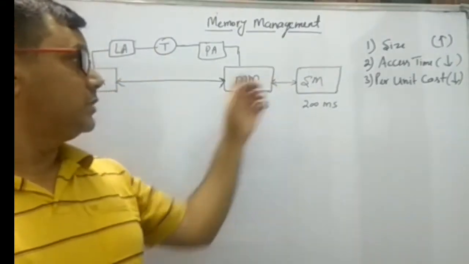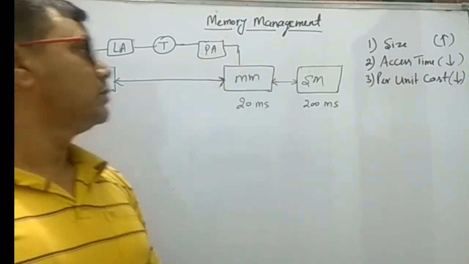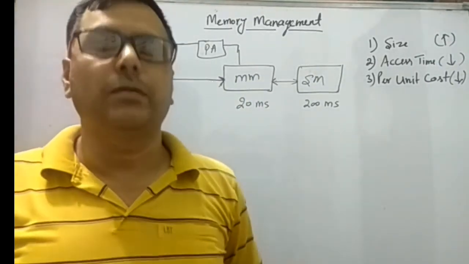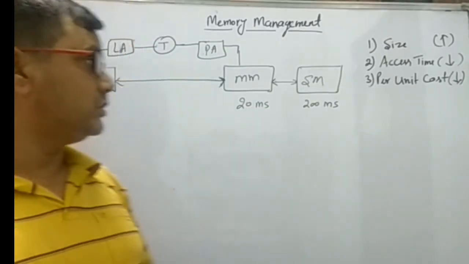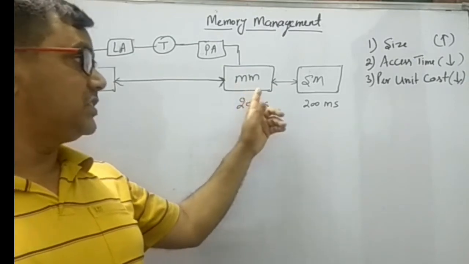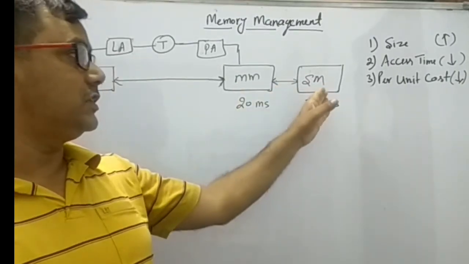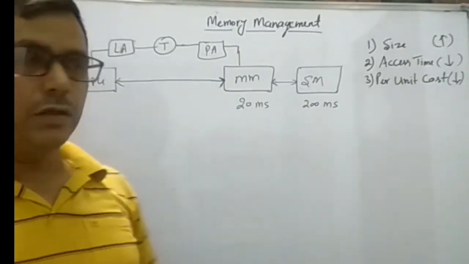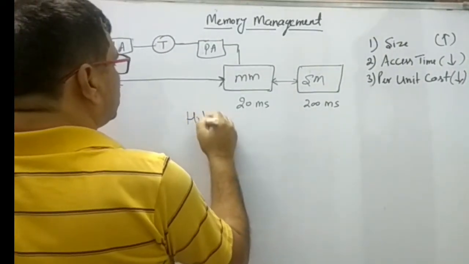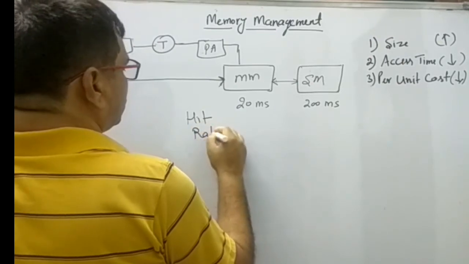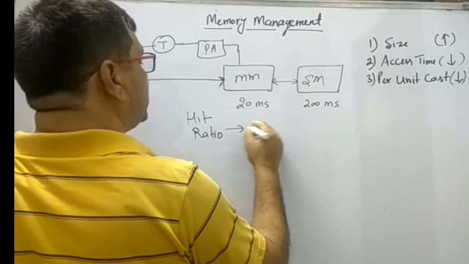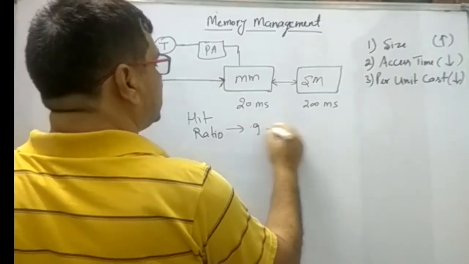Sometimes that process is available in the main memory, sometimes it is not available. When it is available, it is a hit, but when it is not available, it is a miss, and then that content is searched in the secondary memory. So the hit ratio is very important. Let us assume that the hit ratio is 0.9, or 90 percent.